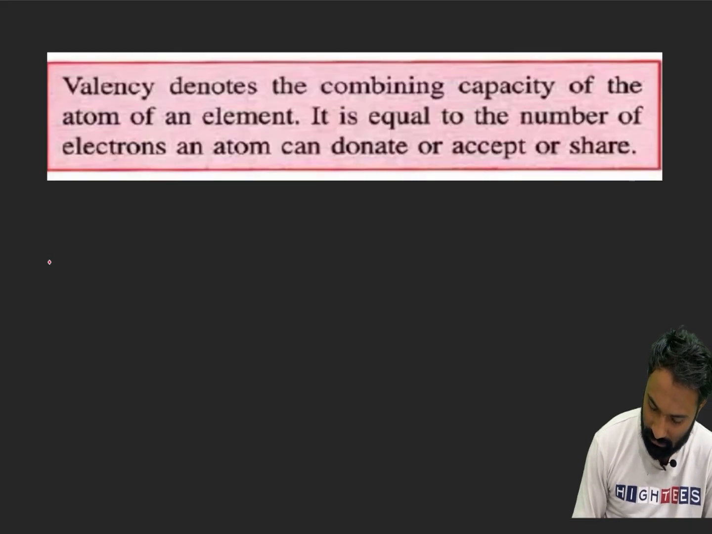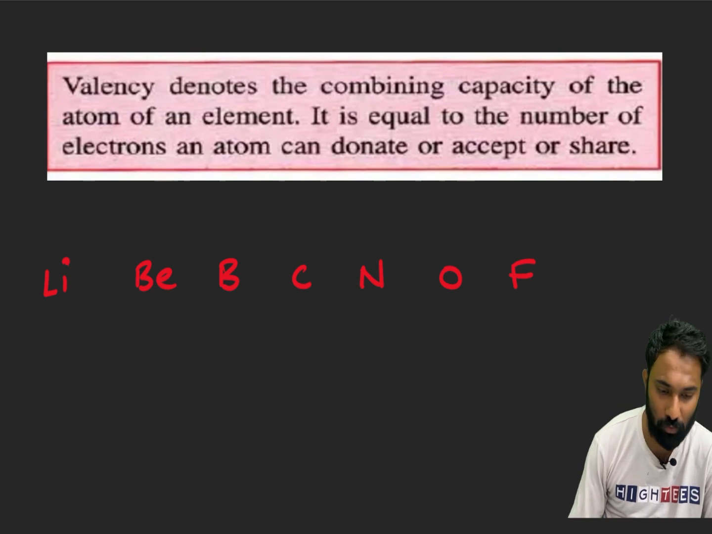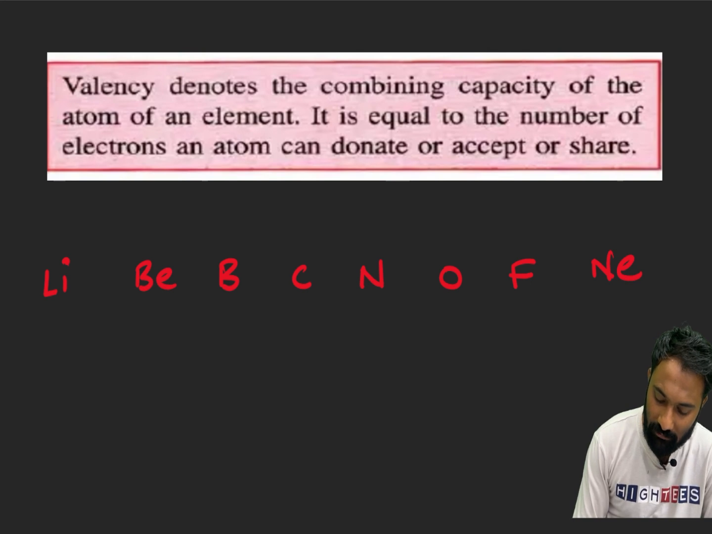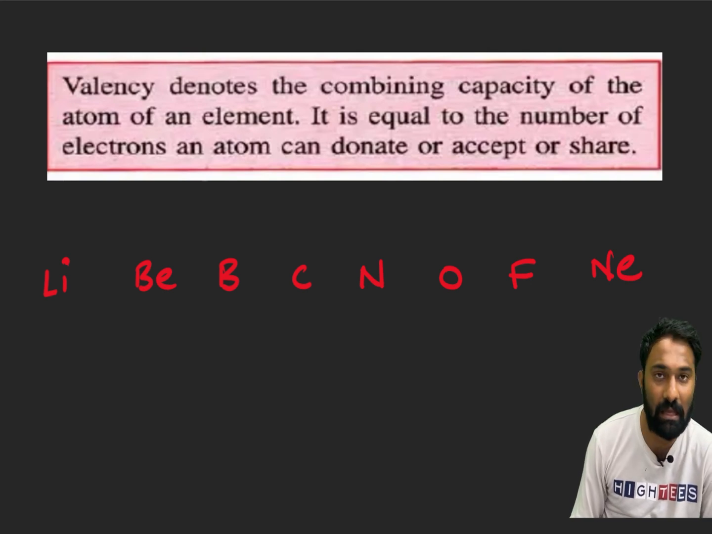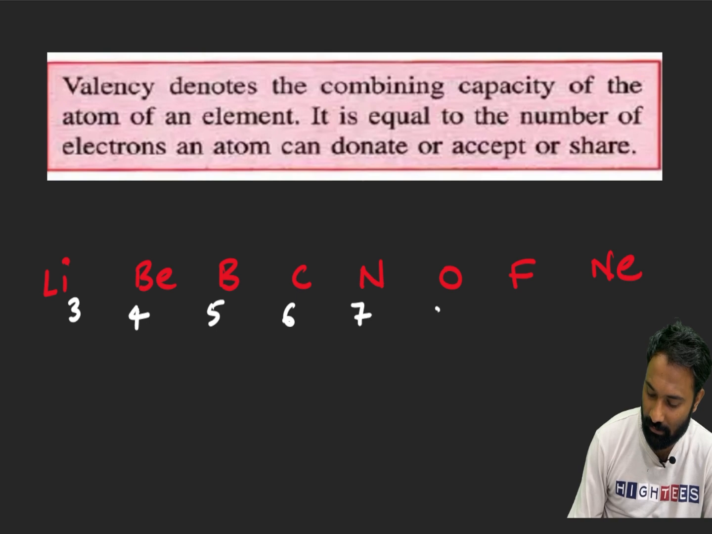First I will take lithium, second beryllium, third boron, next carbon, nitrogen, oxygen, fluorine, and this is neon. Neon is a noble gas element. Its octet is complete. Every element wants to attain the noble gas electronic configuration, we know. Now you see, what is the valency of the lithium? Lithium atomic number is 3, beryllium 4, boron 5, 6, 7, 8, 9 and this is 10.